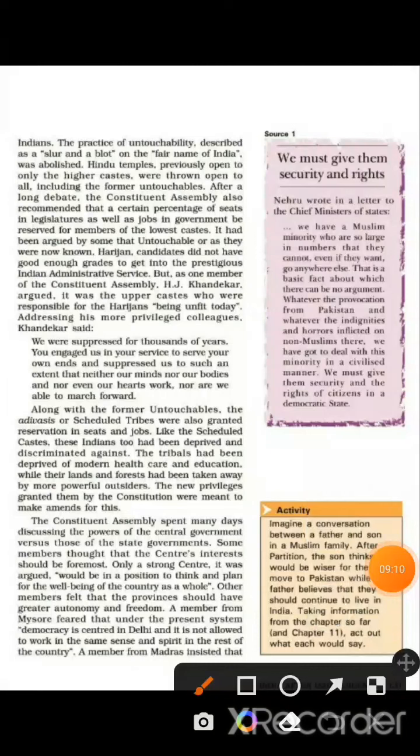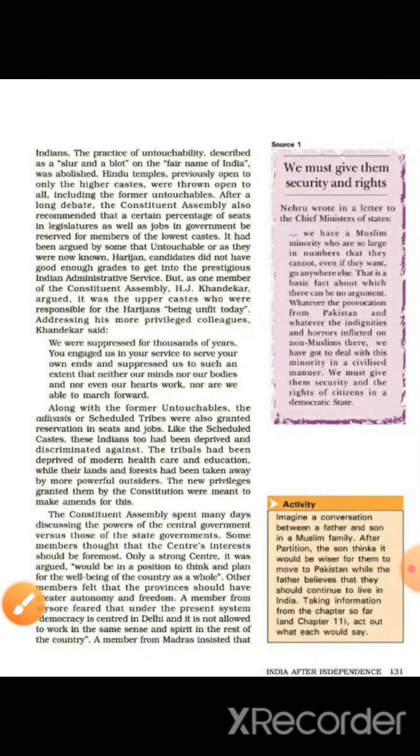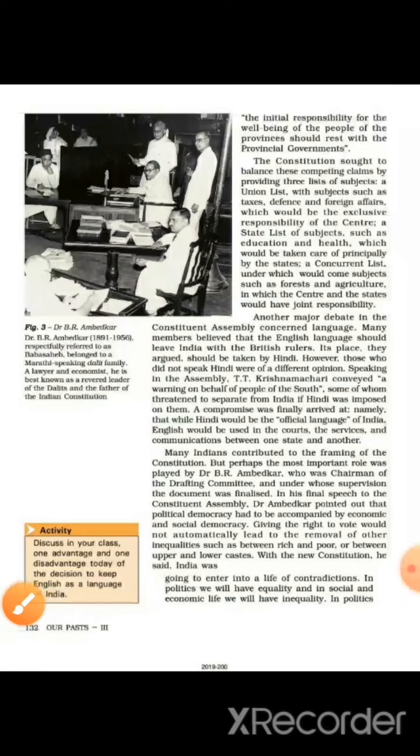So the fourth feature that it adopted was federalism. Federalism means the existence of more than one level of government. Now we have three levels of government. So first it thought that only the central government should have the right, but then at last it gave rights to the three sectors of the government.